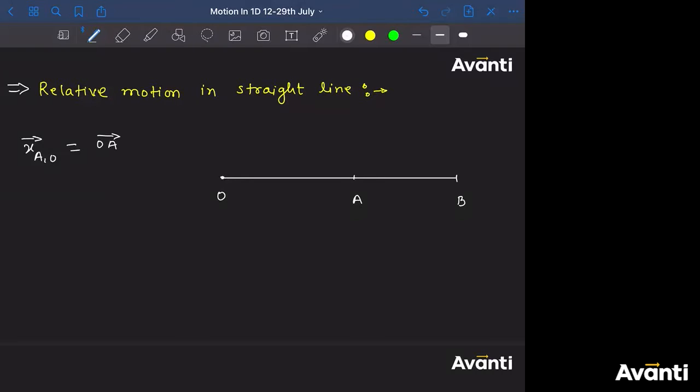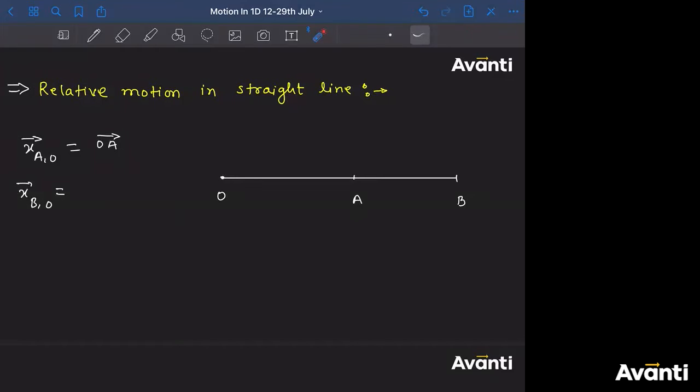Similarly, if I ask you what is the position of B with respect to O, that means what is this X B comma O? Position of B with respect to O. O is the origin or the reference point, or the ground, you can say a fixed point on the ground. So what will be this X B comma O?